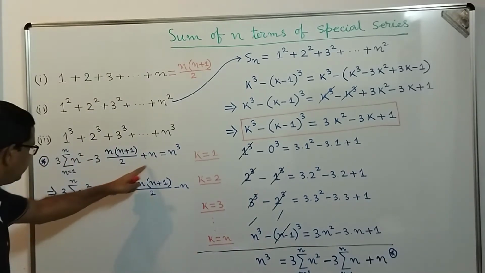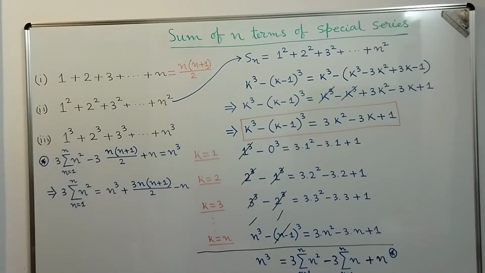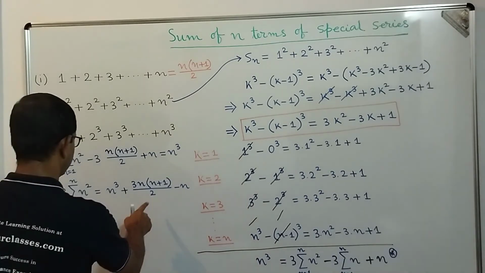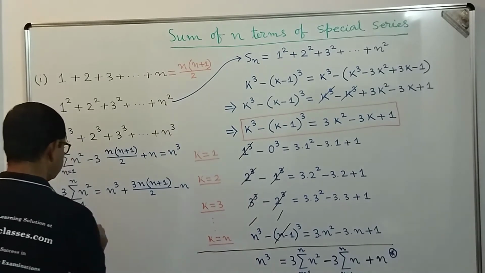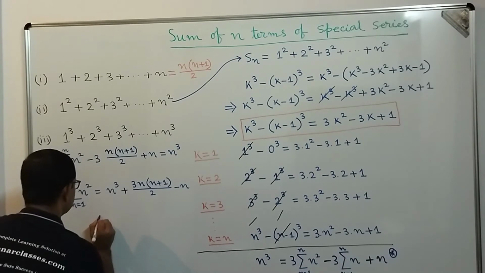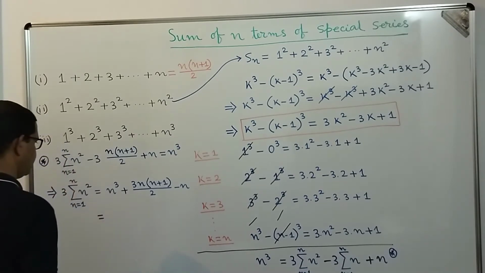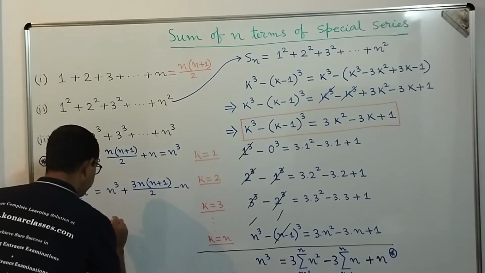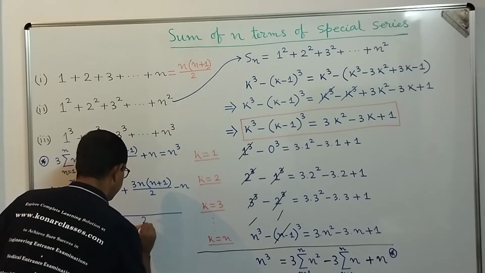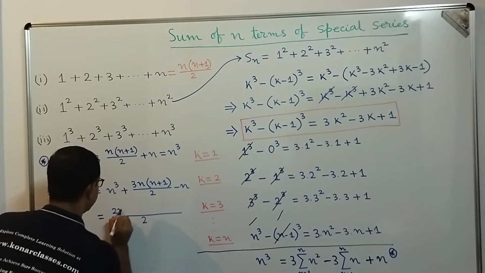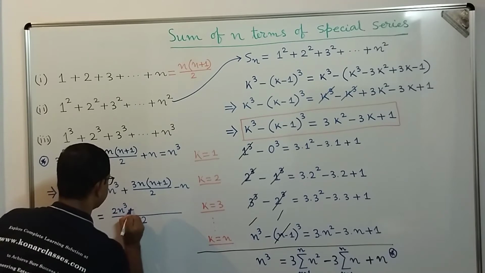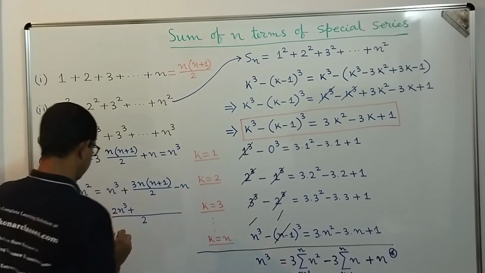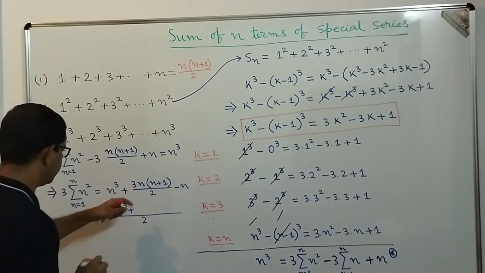Now if we simplify this expression, let's find it out. So this is equal to, LCM will be 2, then here it is 2 into n cube plus, okay, let's continue here.